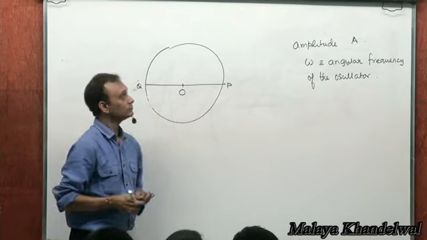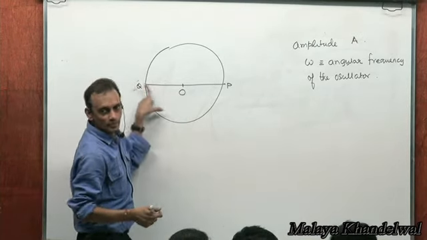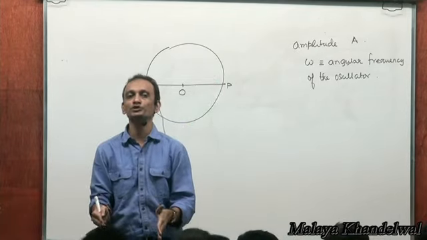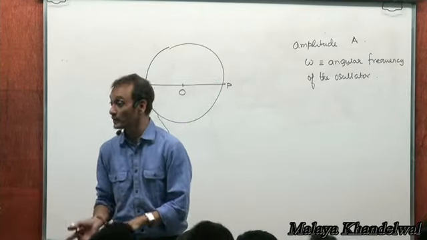Right? Mean position O, extreme positions P and Q. There is an oscillator Q naught executing simple harmonic motion with amplitude A and angular frequency omega.